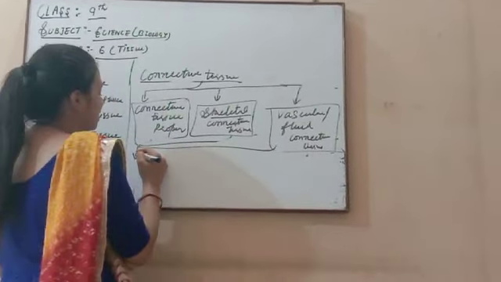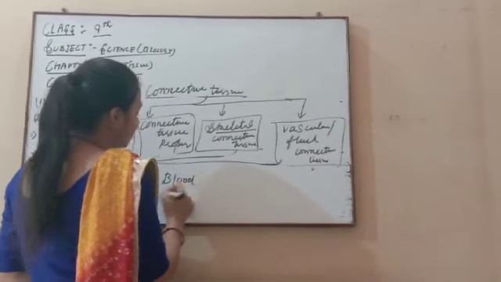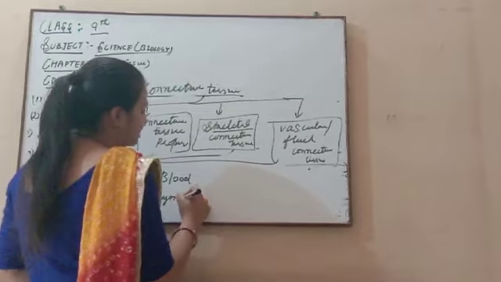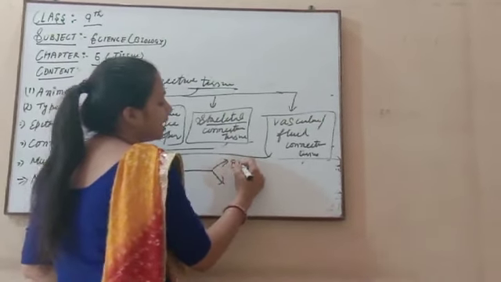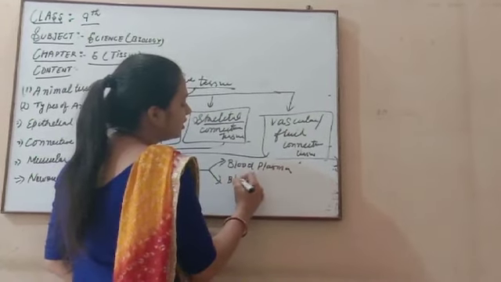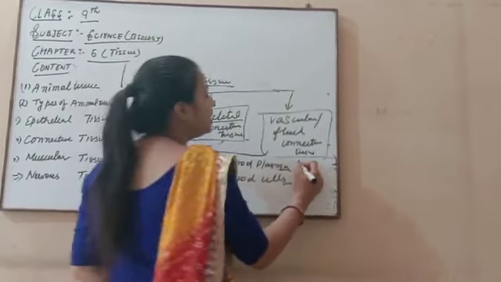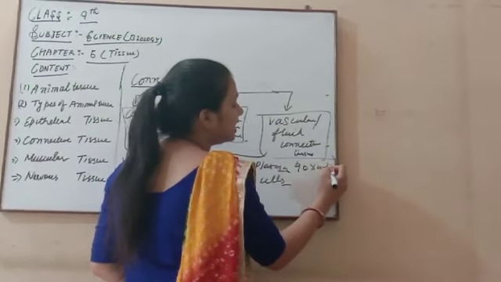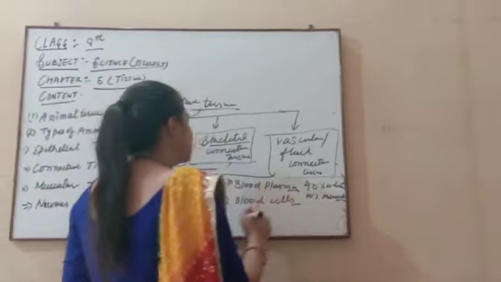These play a very important role, because here the fluids present in our body are blood and, second, lymph. Blood is of two main components. First one is your blood plasma, and second one is your blood cells. First we discuss the blood plasma. Blood plasma is 90% water and 10% minerals. These are the minerals and water source present in our body.